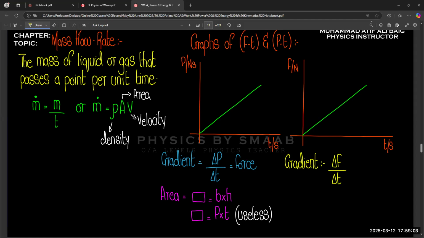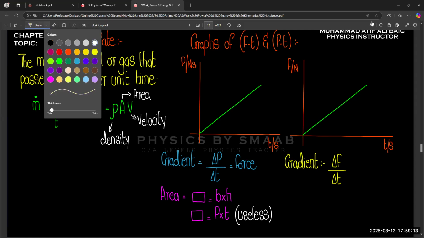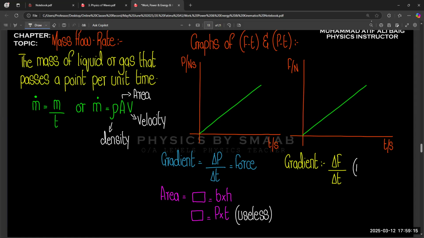Force upon time is not any quantity that we have studied right now. So force upon time is a useless quantity for us. If you try to find the gradient of a force-time graph, it will give you nothing.